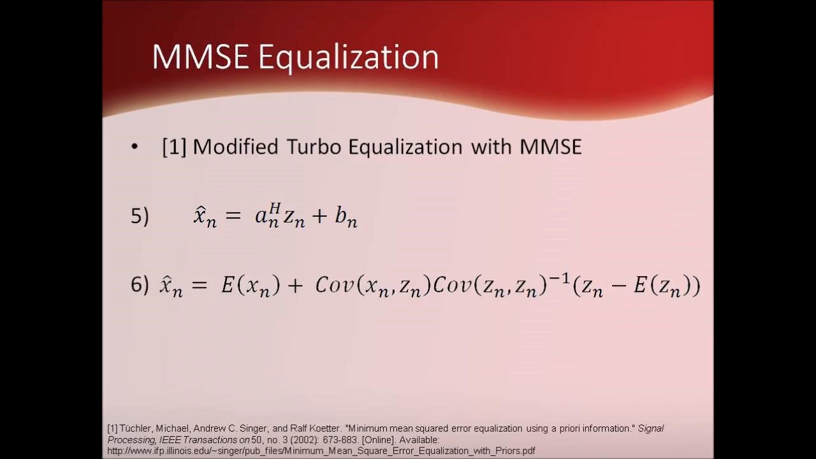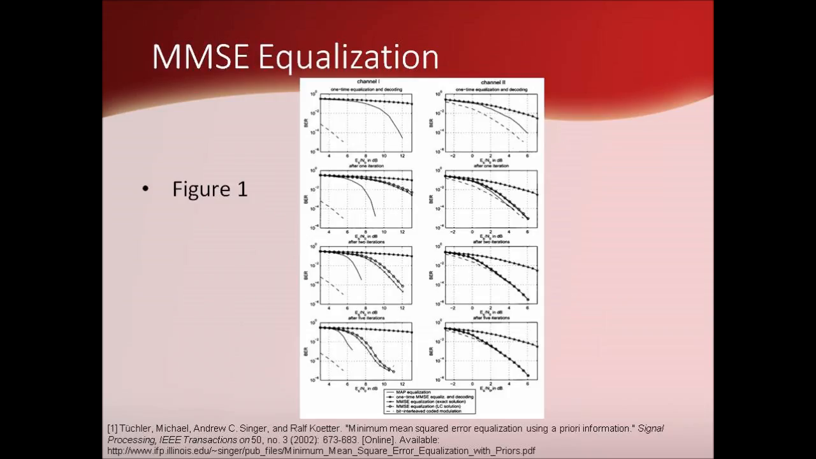a linear equalizer that changes parameters with a minimum mean square error algorithm updated per symbol. Equation 5 represents the equation for the linear estimator used by 1, and equation 6 shows the cost function for the MMSE solution. The results from 1 are reproduced here in figure 1, showing that the MMSE equalization method approached the MAP before 5 iterations.